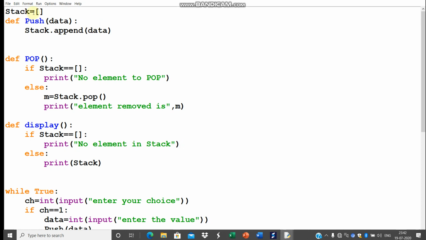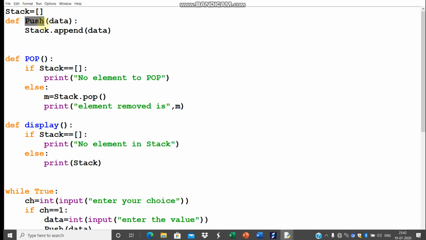First I have taken in the example an empty list, and various functions are created over here, that is push, pop and display. As I told, push and pop are conventional terms we are using and associating with stack, but if you wish you can use other terms even. So we'll see the use of these functions.